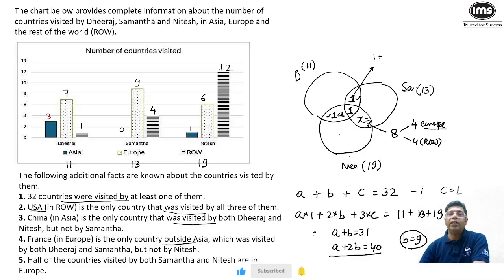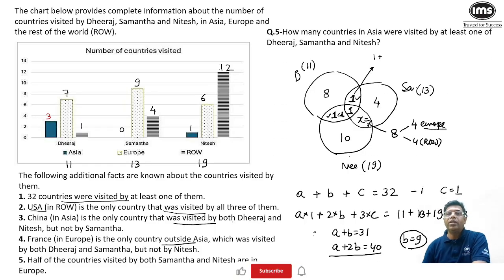And now further we can take a break. So now you can look at Dheeraj alone is visiting how many? 8 countries. While Samantha alone is visiting 4 countries. And while Nitesh alone is visiting 7 plus 2, 9, that is 10 countries. And if we add all these values, 10, 18, 22, 25 and 7, 32. So that is how you have to solve this. So this set can basically be solved by using the concept of Venn diagram. I think that's it because we really do not know the names of countries. So now we'll go to the questions and try to solve them.